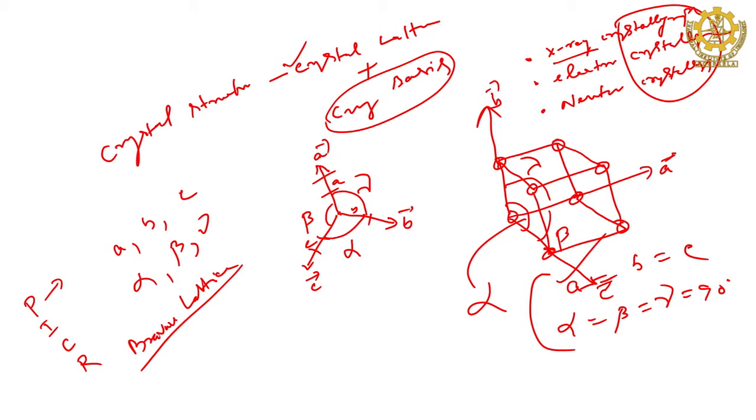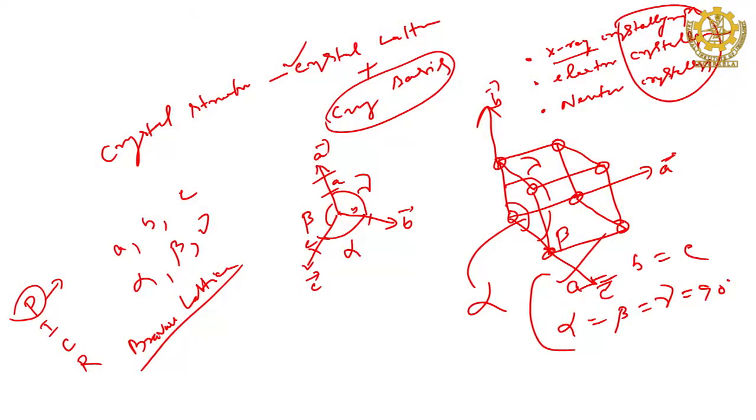In that way Bravais has named it. So, only simple cubic is primitive, all others are non-primitive. The reason is very clear, because they contain more than 1 atom per unit cell. So, primitive means 1 atom per unit cell. If it is more than that, obviously it is non-primitive.